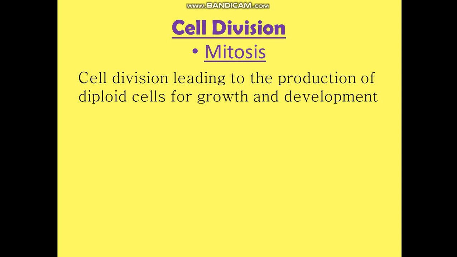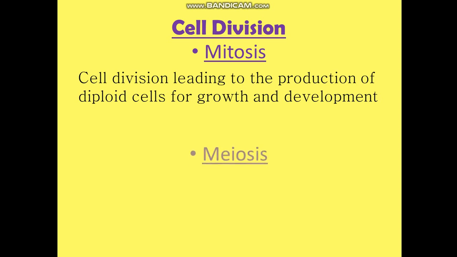These first three take place because of mitosis. So mitosis is responsible for growth, replacement and repair. The same thing is being told here: production of diploid cells for growth and development. Development is, of course, a part of all these things.